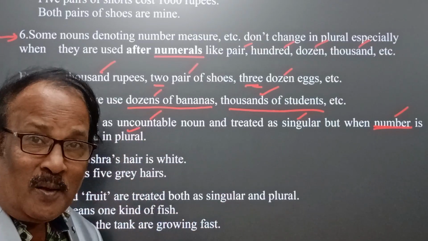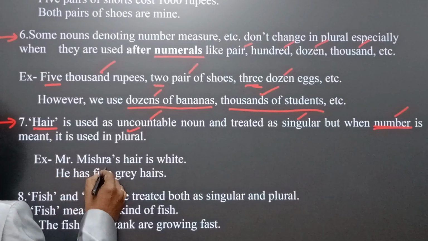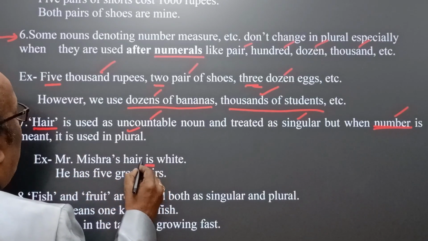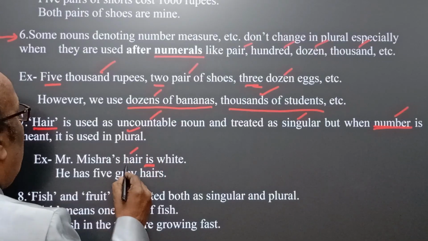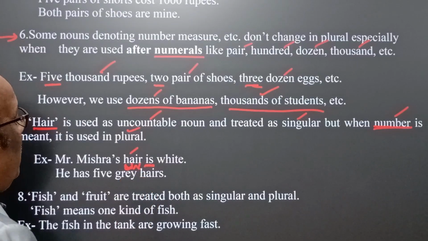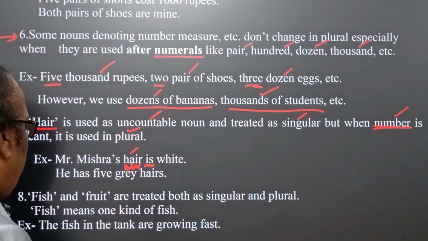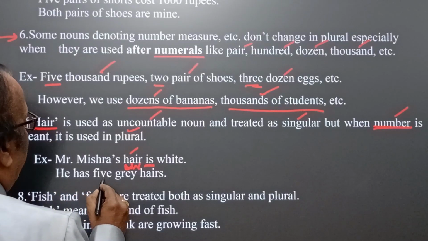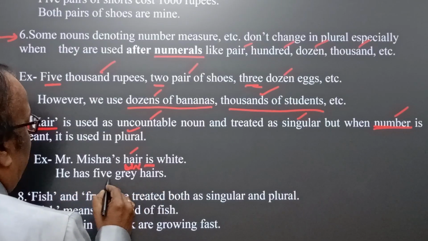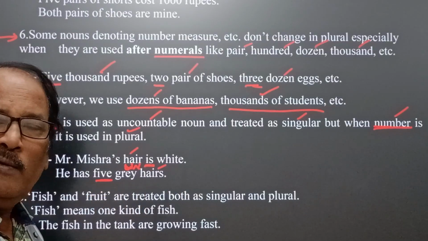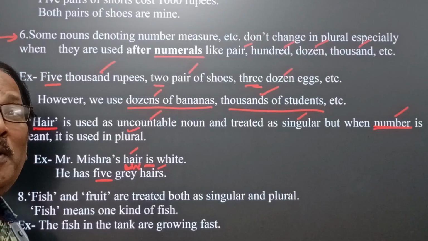Mr. Mishra's hair is white. Here it is an uncountable noun, and that's why is white. But here, he has five gray hairs. Here we find counting number five and hence we have taken it in a countable sense.